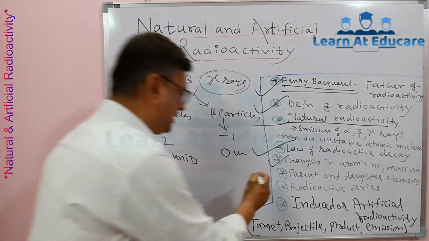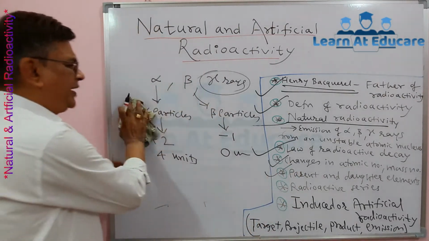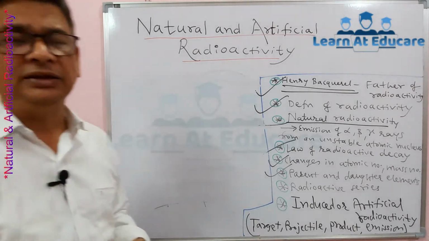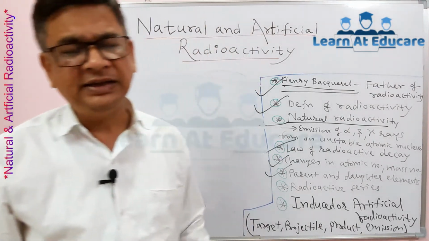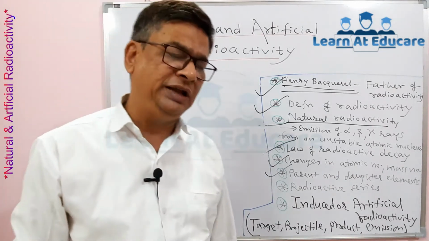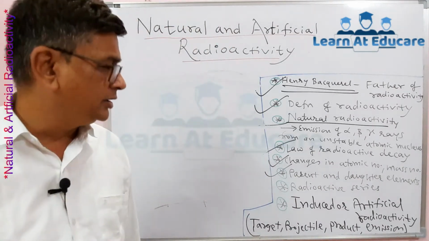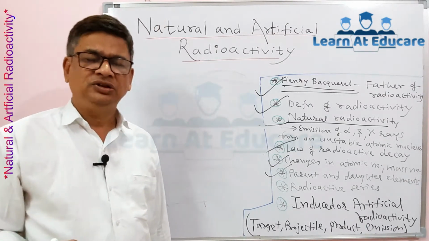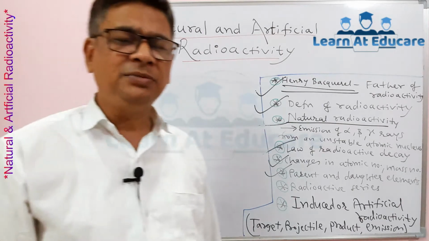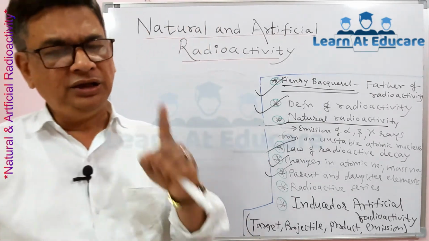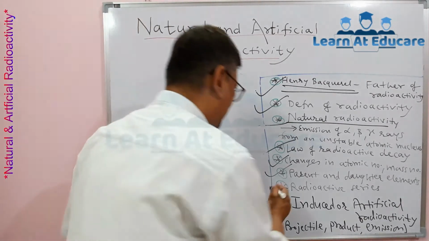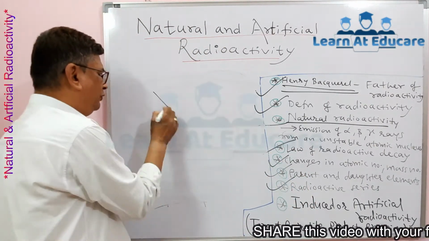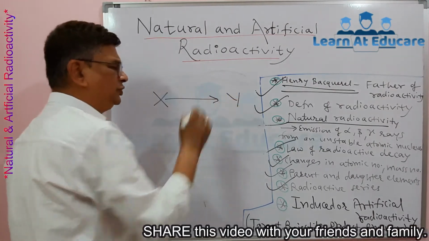If a natural radioactive element emits an alpha particle, then its atomic number decreases by 2 units and its mass number decreases by 4 units. But if a beta particle is emitted, there is no change in mass number, however the atomic number increases by 1 unit. When an alpha or beta particle is emitted, one substance gets converted into another substance.